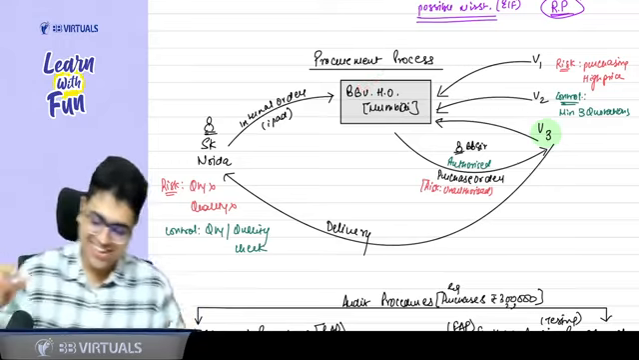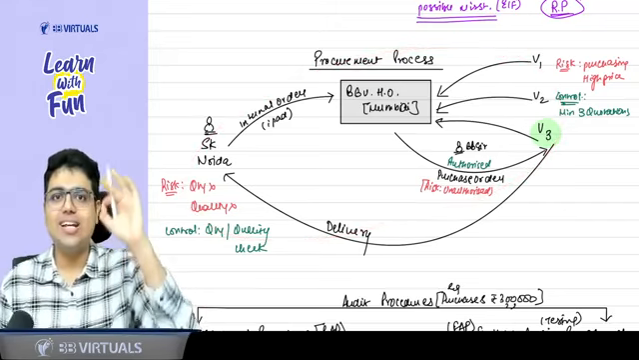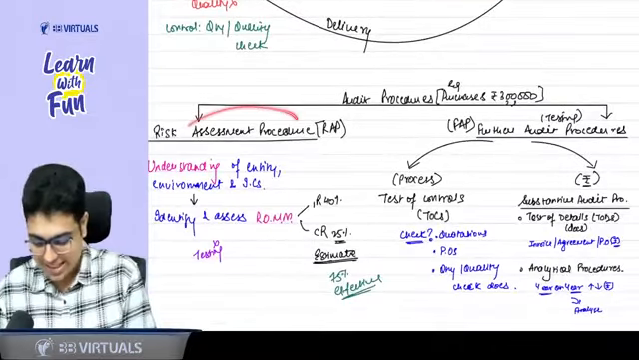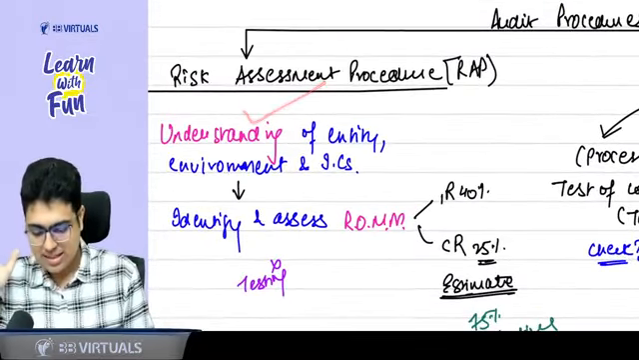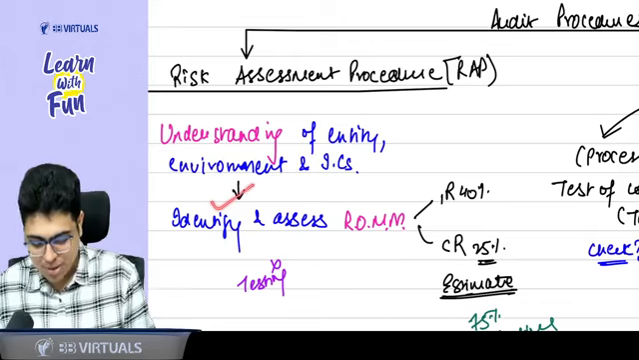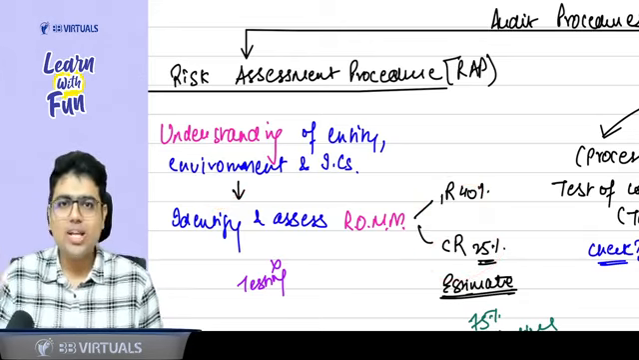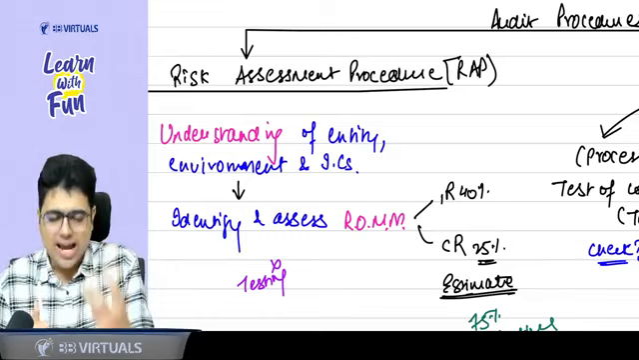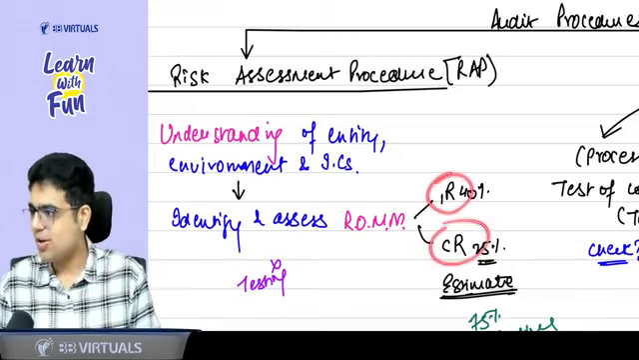So now what is this process called? Sir, this is called a risk assessment procedure. Did I give you an understanding of the entity? Yes. Did that understanding help you identify and assess the risks and controls? Yes, sir. So when you are taking an understanding of the entity, environment, and internal controls to identify and assess the risk of material misstatement, that is inherent risk and control risk.